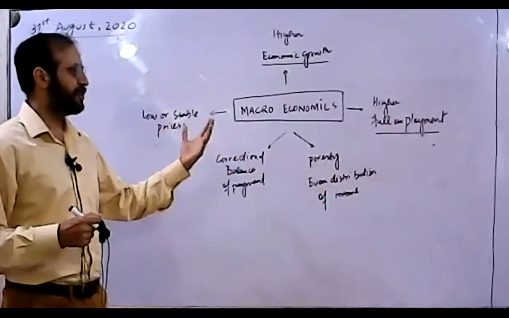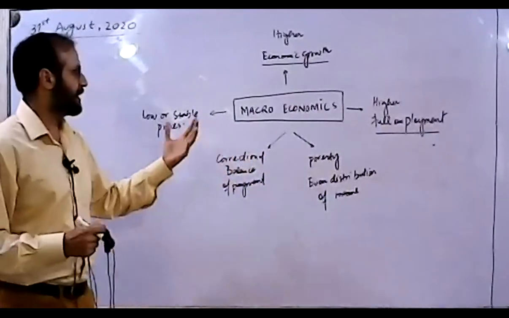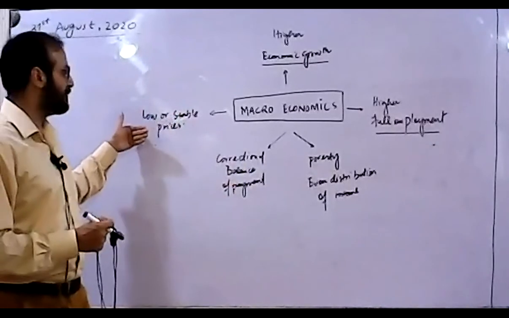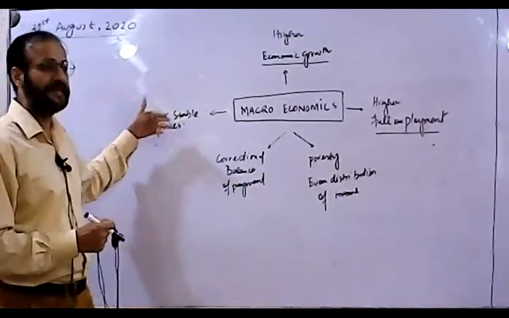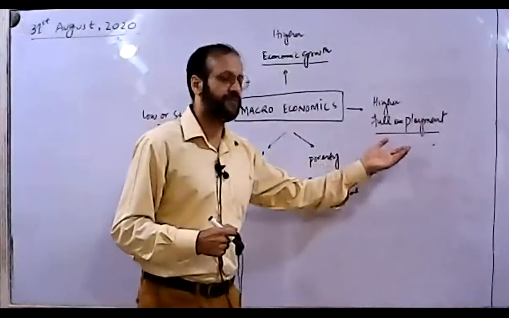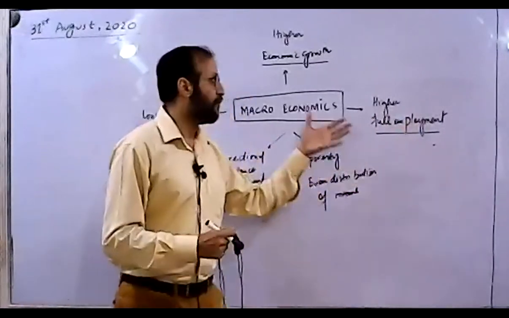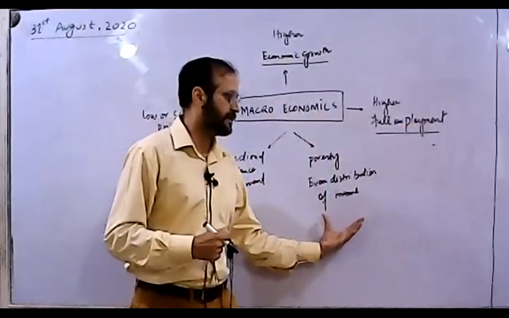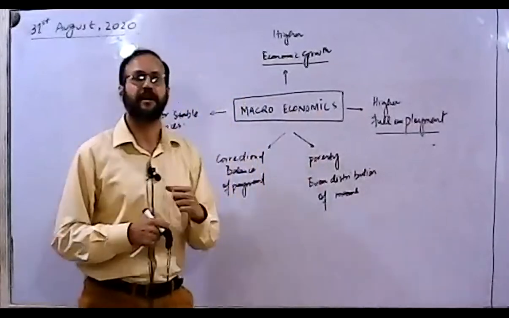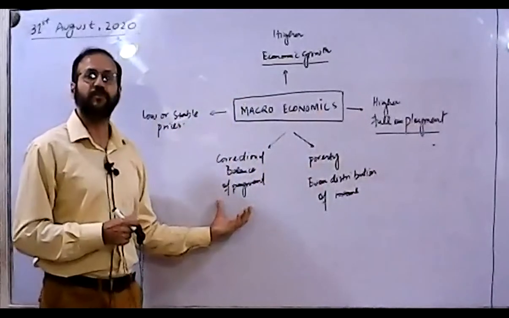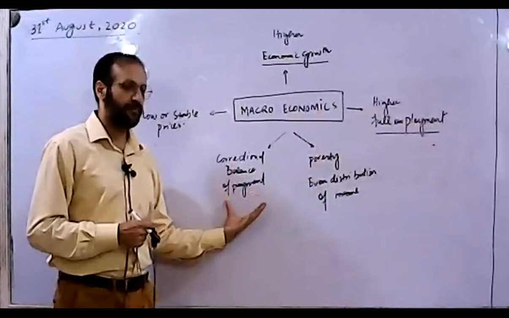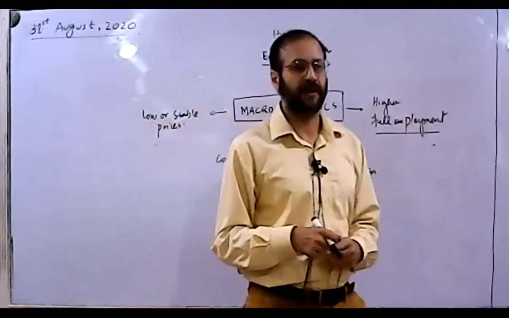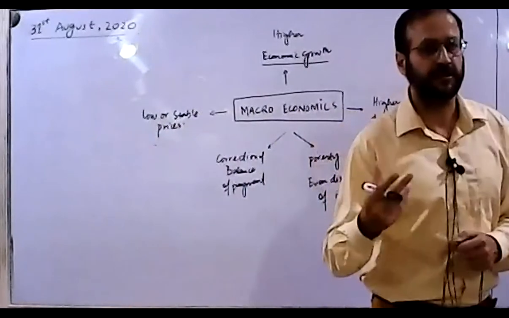So for that, we need to learn first how the prices are existing, why we would see higher prices or unstable prices, why we would face unemployment, why we would see a downward trend in economic growth, why we would see more uneven distribution of income, and why we would see more disequilibrium in the balance of payment. Whenever these things are happening in an economy, we need to learn the reasons first.